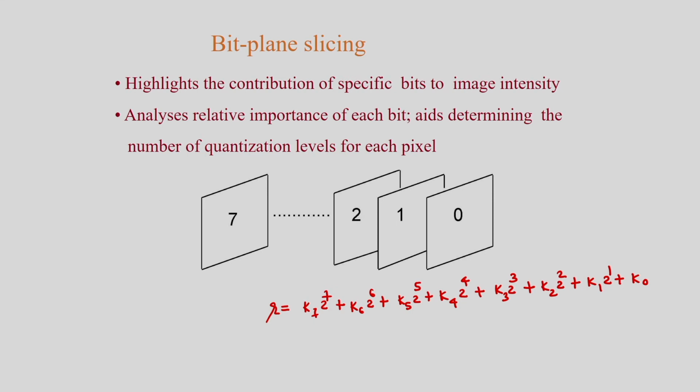So if I consider this representation, this corresponds to the MSB, the most significant bit, and this corresponds to the LSB. One is the LSB, another one is the MSB. Corresponding to this MSB, I will be getting one bit plane, and that I can consider as the MSB bit plane, the most significant bit plane.